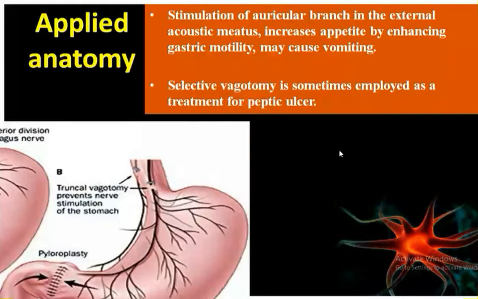Now next one, we have the vagotomy. This is selective vagotomy. It is mainly done in order to treat peptic ulcer. So in treating peptic ulcer, some particular branch will be cut off, and that is known as selective vagotomy. The next, another one is the accessory nerve.